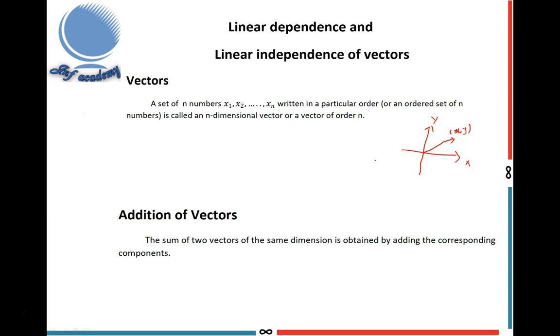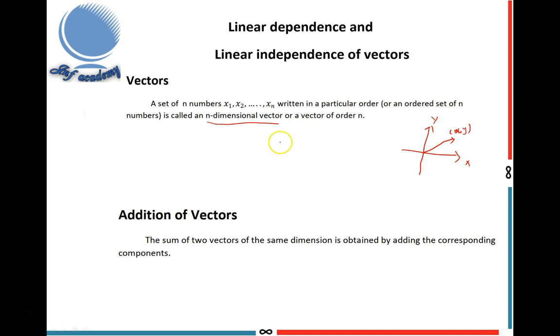Mathematically, I define what a vector is. A set of n numbers x1, x2, etc. up to xn, written in a particular order, or an ordered set of n numbers, is called an n-dimensional vector or a vector of order n. The n numbers are called the components or elements of the vector. A vector is denoted by a single letter, x, y, any letter.